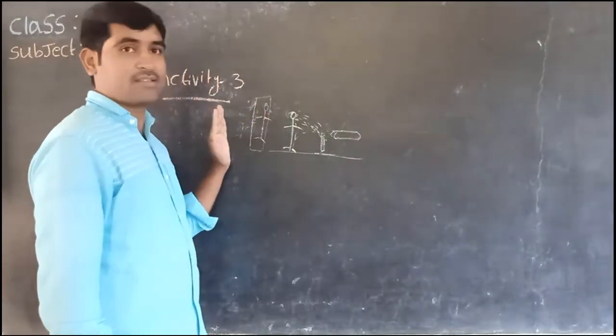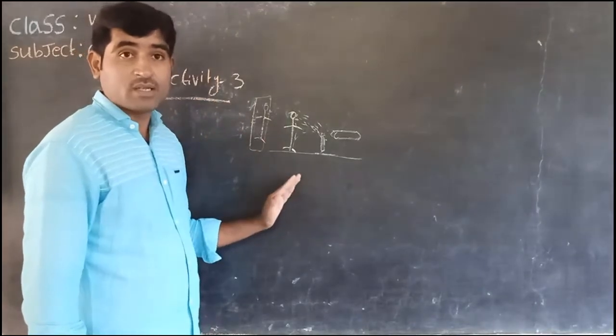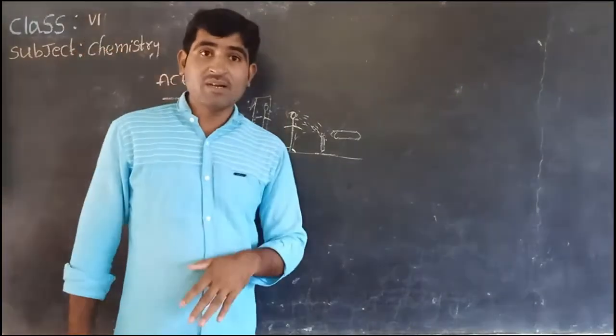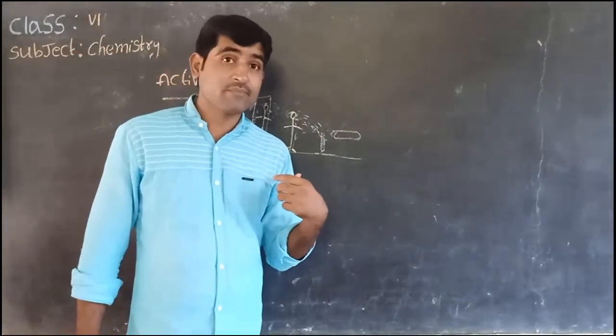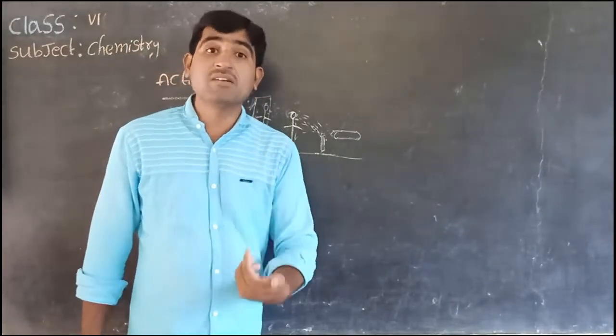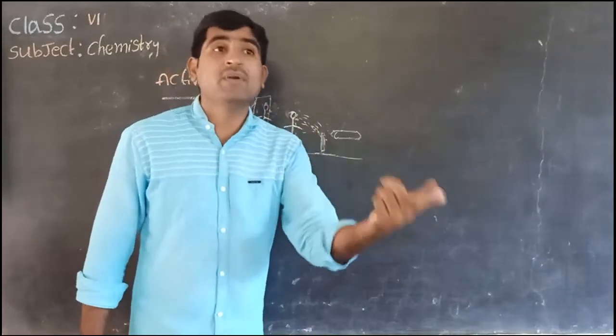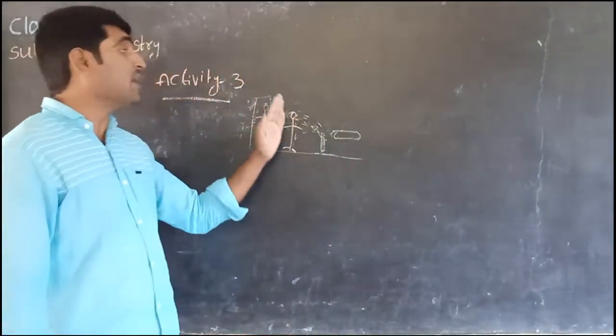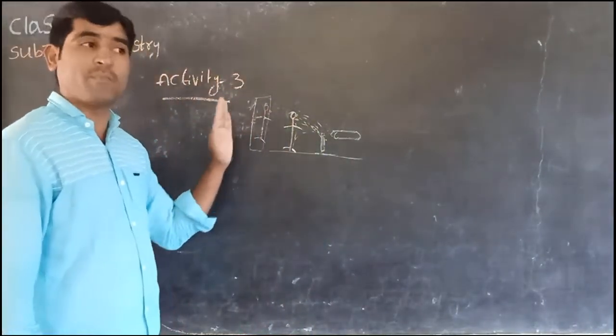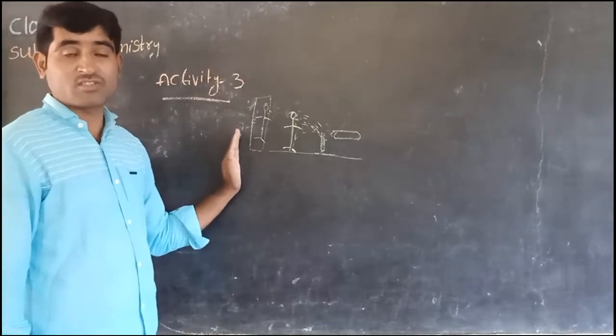If the cardboard is not there, do you observe the shadow? We do not observe it. Does that mean there is no shadow? No. The shadow is formed, but for it to appear to us there is no screen at his back. Understood, children?